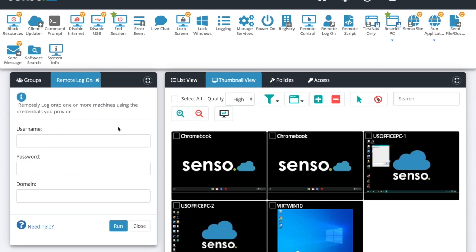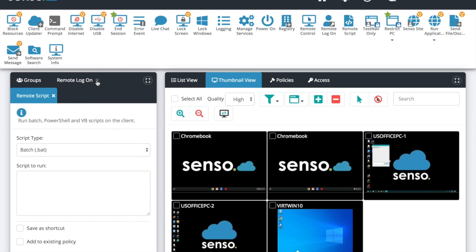Now, remote logon, this is really great in a lab environment. Be able to select those devices and remotely log on to those devices. So during testing, the little kiddos come in, you need to remotely log on. You'd put their username right here. Domain, if you leave it blank, it's going to log on locally to a set of devices all at once.